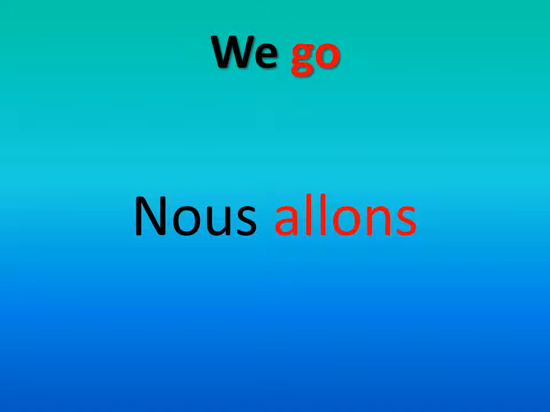The next one we have is we go. Of course, this is going to be a group of people, yourself included. In order to say we go, nous allons. You go. Now, you go is a tricky one on the right-hand side. It's going to be vous allez. Vous allez can be used for more than one person, as it's on the side with the plurals. But it can also be used for one person that you don't know or don't know very well, or just want to be more formal or polite with.